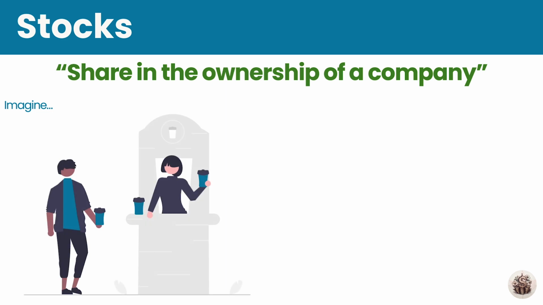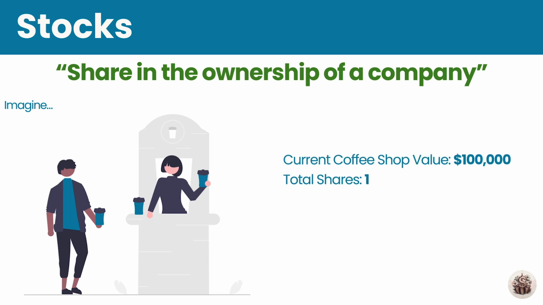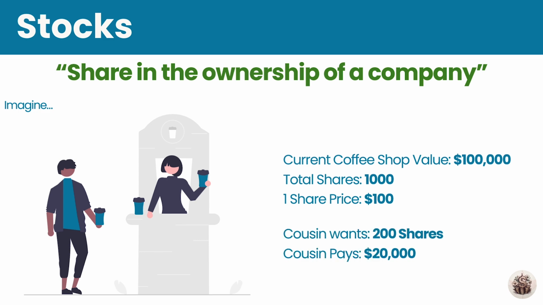So imagine you own a coffee shop and your cousin wants to invest in a piece of it. Each piece or share of the coffee shop represents a small part of the coffee shop based on its current value. So suppose you have 1,000 shares in total and the total value of your coffee shop business is $100,000. Each share is worth around $100. Your cousin wants some ownership of the coffee shop and is willing to put in $20,000. He can do so by buying 200 shares.